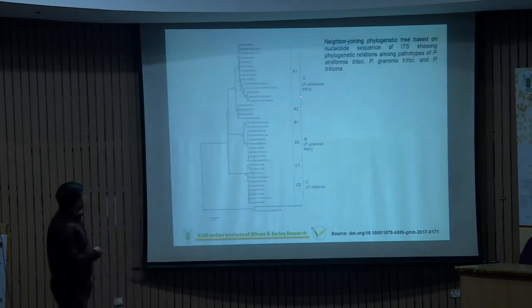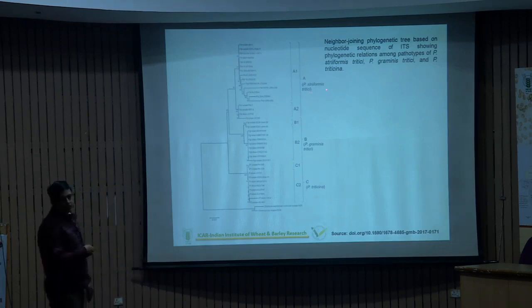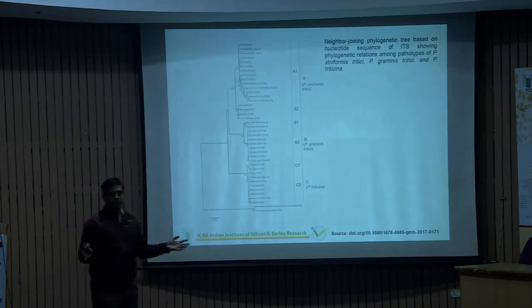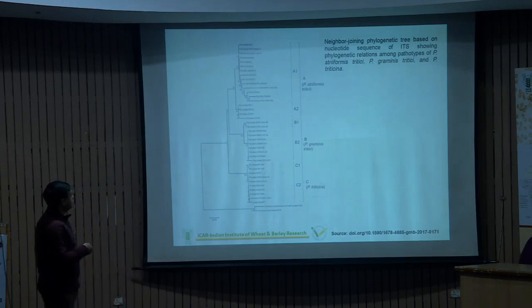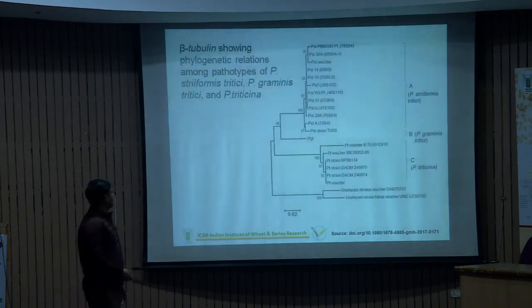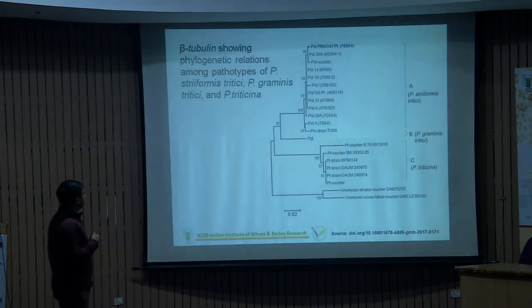Now, if we compare these stripe rust, yellow rust, stem rust and brown rust, what does it indicate? It indicates that all three races have evolved differently, not similarly. It is not like a single pathogen is there, leads to another urediniospores and can cause stem rust. No. So this clearly shows that the evolution and phylogenetic relationship of all three races are distinct. Similarly, this is based on the beta-tubulin regions. All three are quite distinct from each other, either brown rust, stem rust, or leaf rust.